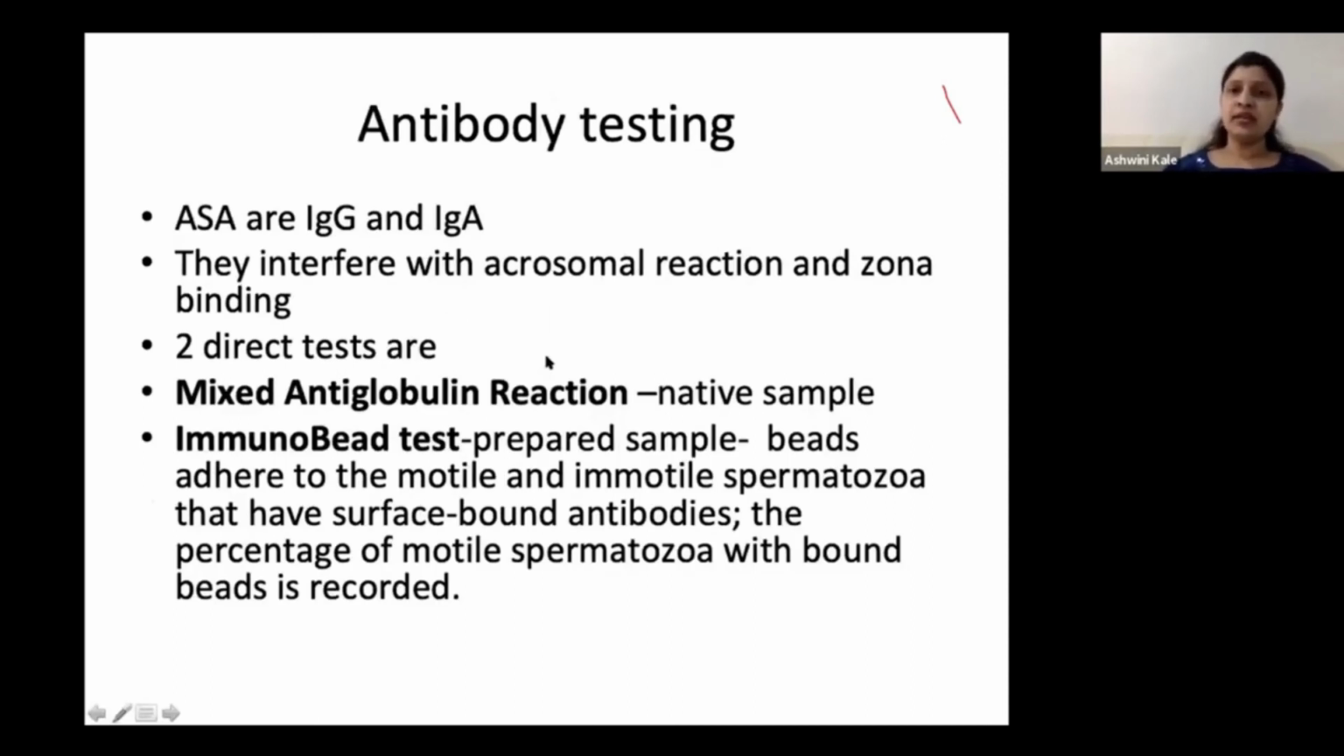Now coming to antibody testing, the anti-sperm antibodies in the semen are always IgG and IgA. They interfere with the acrosomal reaction and zona binding. There are two direct tests which are a little costly and they have to be done only if you find any indication to test for anti-sperm antibodies.